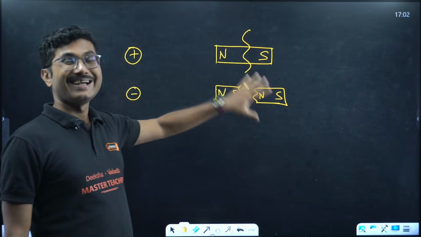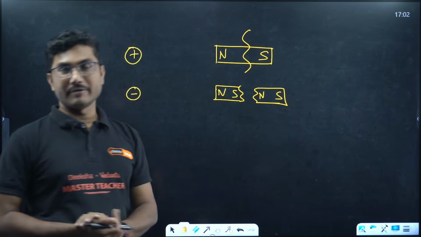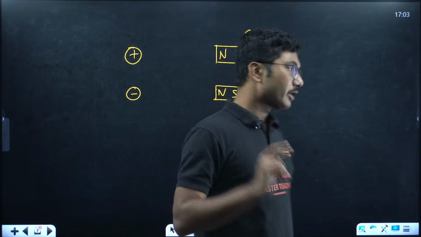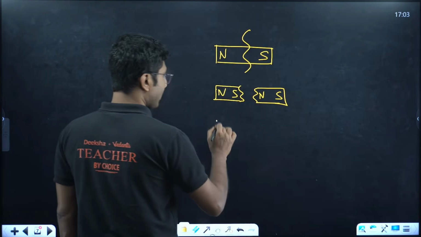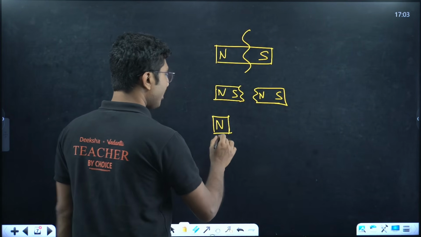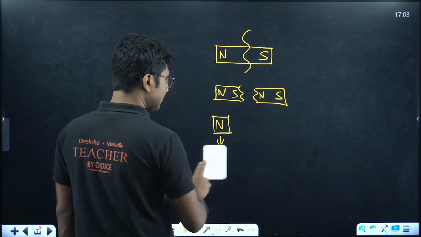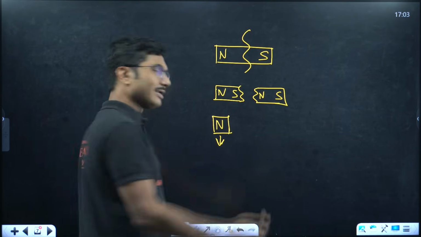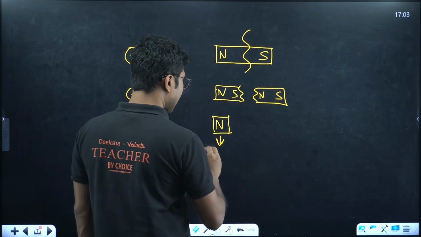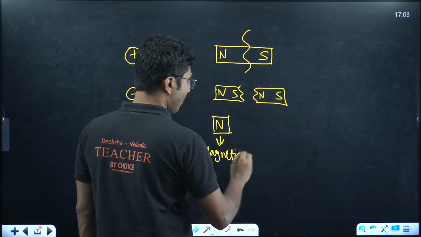Even if you cut it, a new south pole will develop and a new north pole will develop. So north and south are inseparable. So there is one important point. In case you are able to create a single north pole, that is called a magnetic monopole. Magnetic monopole means if you can create a single north pole or single south pole, that is called a magnetic monopole.